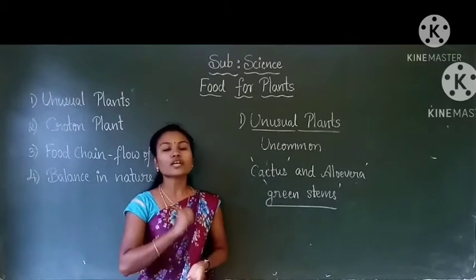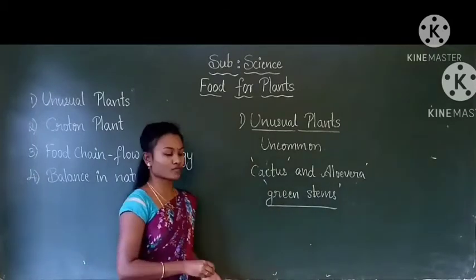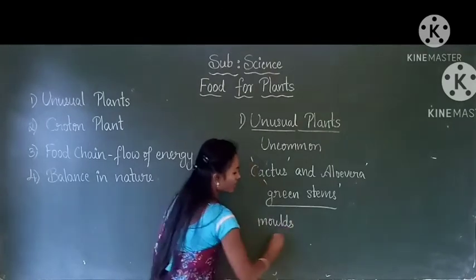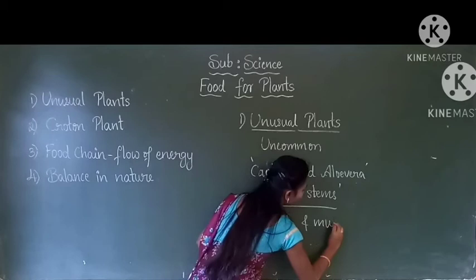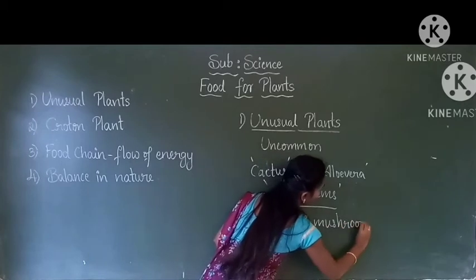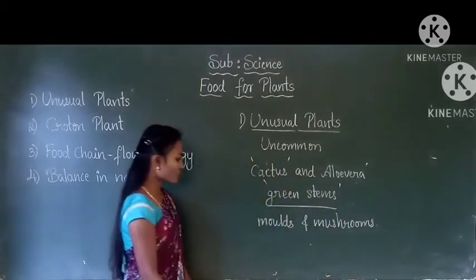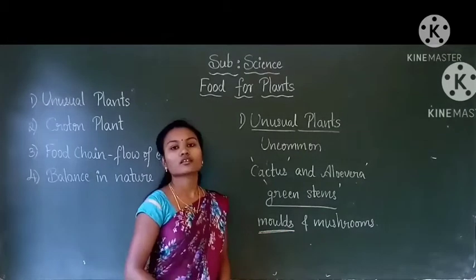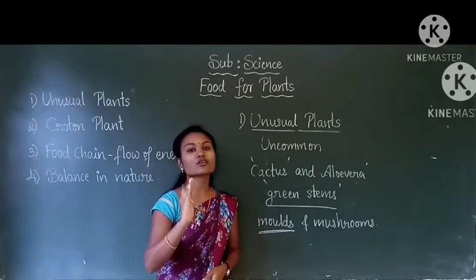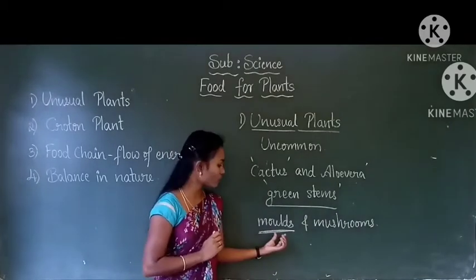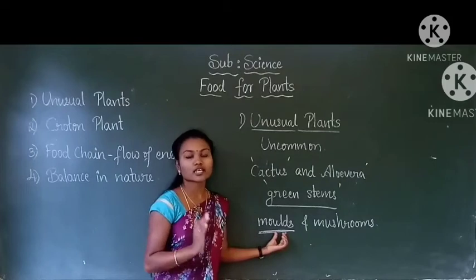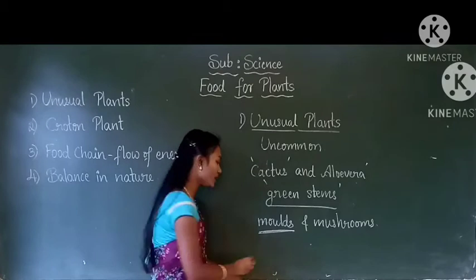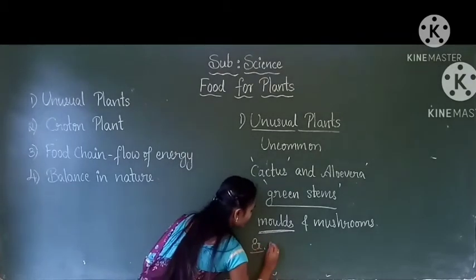Next one. You would have seen some molds and mushrooms. Molds, M-O-U-L-D-S, molds and mushrooms. So what is the meaning of the word molds? It is a fungus that grows on other things. For example, bread mold.